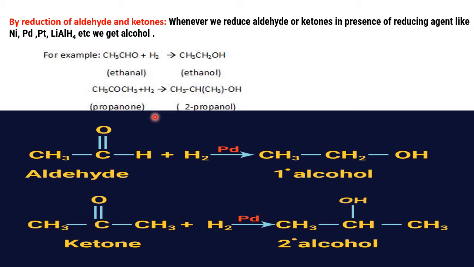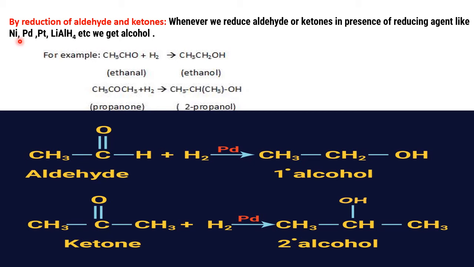So using carbonyl compounds, we go for the preparation of what? Alcohols. Only a few are there. First, what do we learn? We learn the reduction method of aldehydes and ketones. Whenever we reduce aldehydes or ketones in the presence of a reducing agent like nickel, palladium, platinum, D block metals are the best reducing agents. They are not too active, not too inactive, so they are in between. Therefore, they are used as a catalyst.